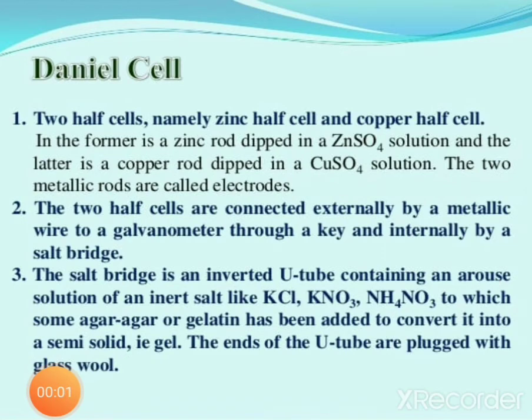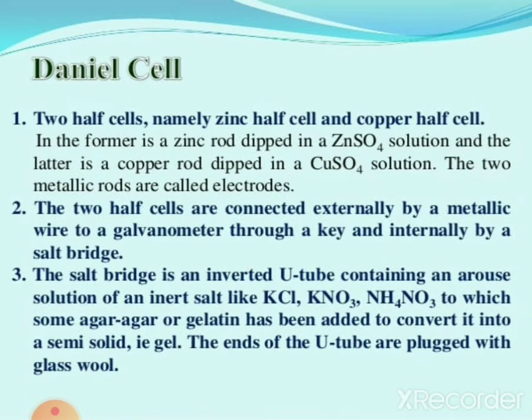So in Daniell cell, a zinc rod is dipped in zinc sulfate solution and a copper rod is dipped in copper sulfate solution. Zinc rod acts as anode and copper rod acts as cathode. The two half cells are connected externally by a metallic wire to a galvanometer through a key and internally by a salt bridge.